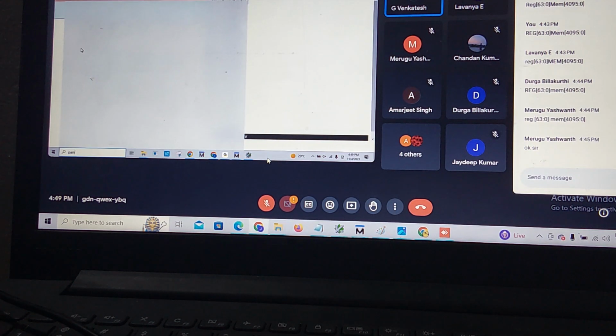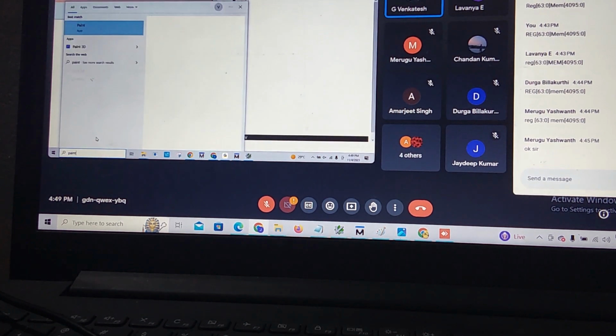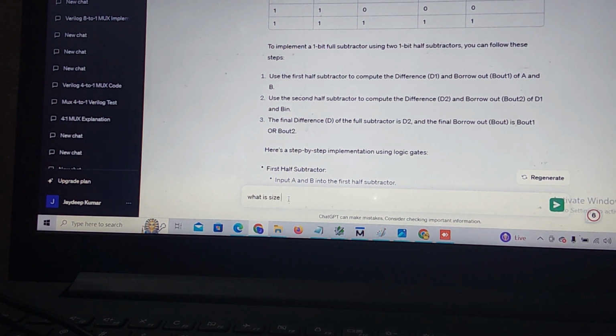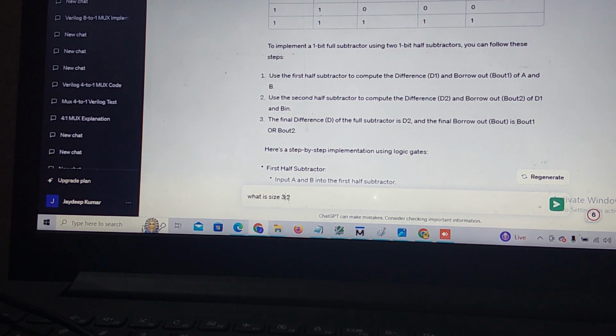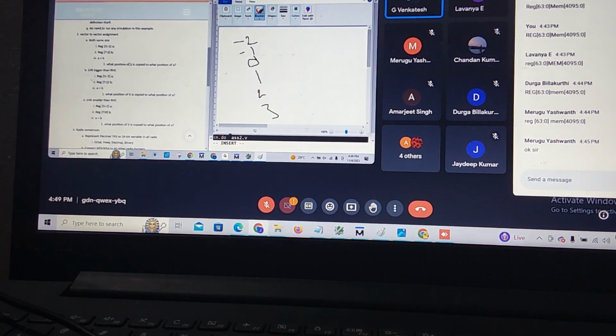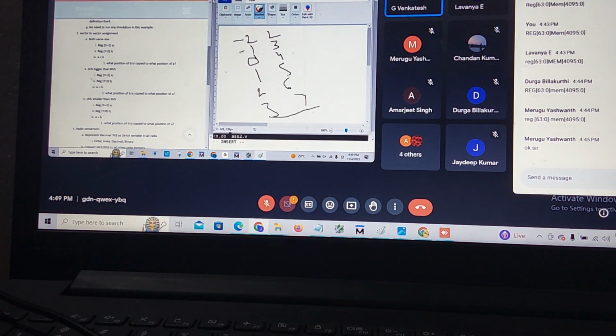Okay, does anyone still have a doubt regarding understanding this vector? See, this is wire data type 3 down to -2. This is the size. This is variable name A. It will start with the LSB at -2, -1, 0, 1, 2, 3. Coming to this B vector, it starts 2, 3, 4, 5, 6, 7. Both are the same size. This is vector A, this is vector B.